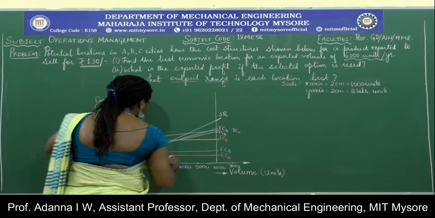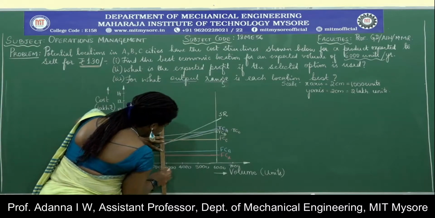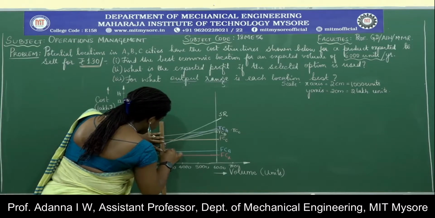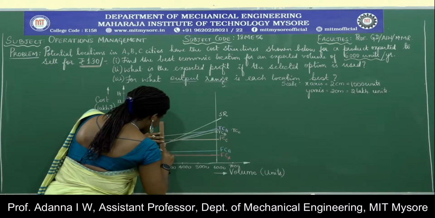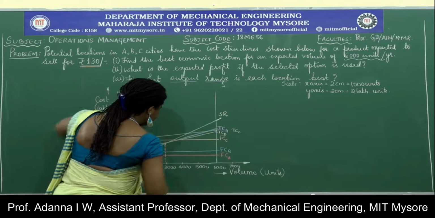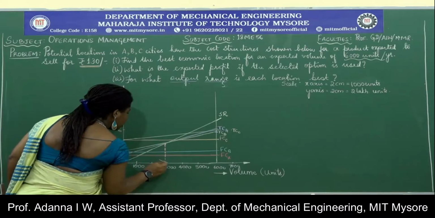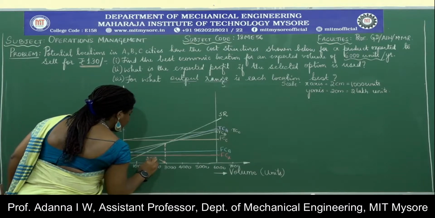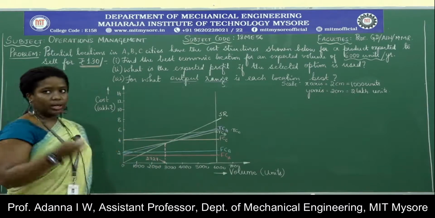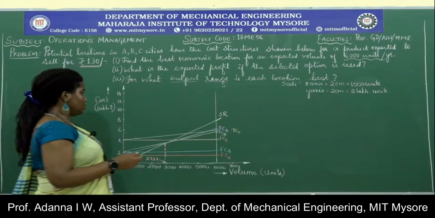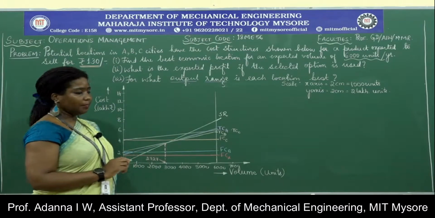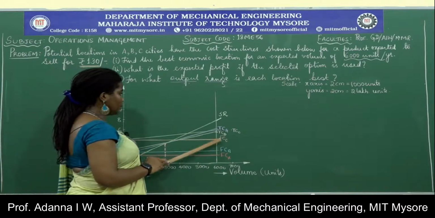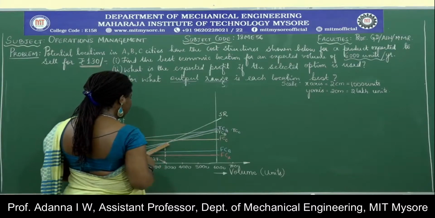Here, and if I drop a perpendicular line down to the x-axis from this point, I am going to get somewhere close to around 2,727 units. As we saw in the graph sheet, it will be more precise, so you can choose from there. This is the QBEP at A, and for location B, again we have it somewhere here.